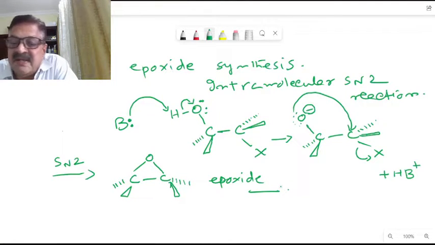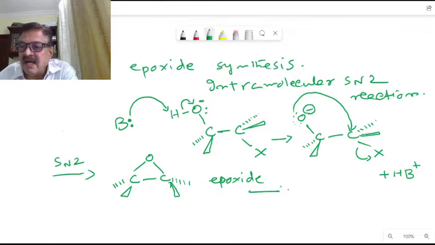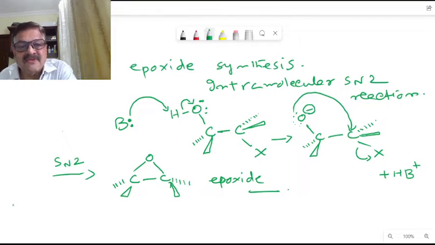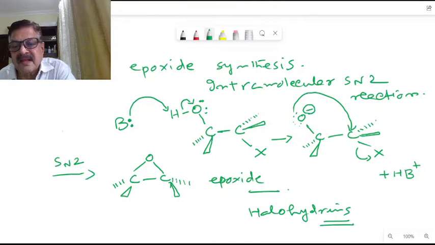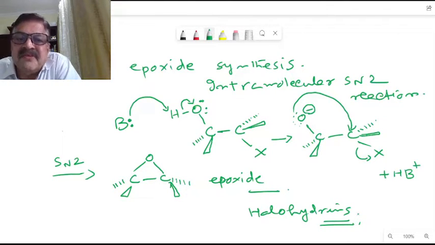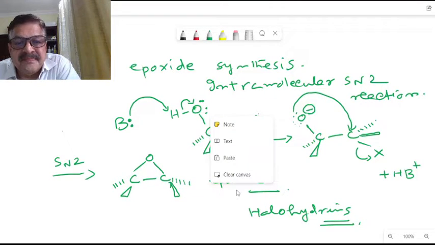The starting material is a halohydrin. Okay, that is a halohydrin. It is prepared from an alkene. We can produce this halohydrin from alkenes here. So this is the epoxide synthesis from halohydrins. Okay, so now the general reactions of alcohols, ethers and epoxides. What will be the nature of the reactions? Briefly, we will just discuss.